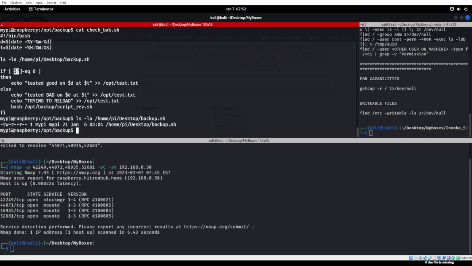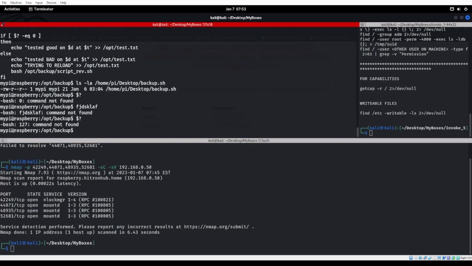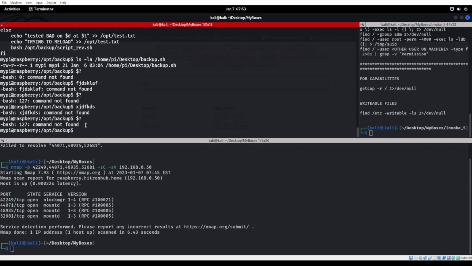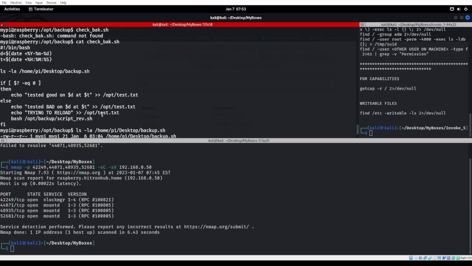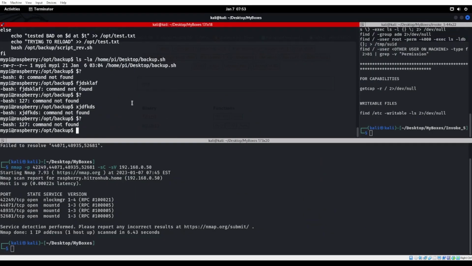Now, if we run this command right here, which is an exit check, we get a 0. If we run this command and then we run that again, we get anything but 0. So a command that does not exist will not equal 0. A command that does exist will equal 0. So that means that if this backup.sh file does not exist, we will technically not get a 0.